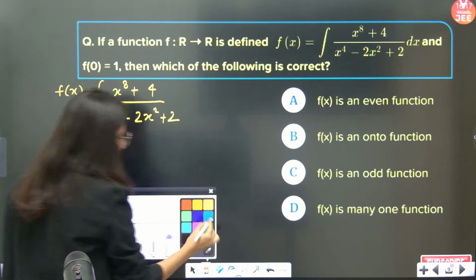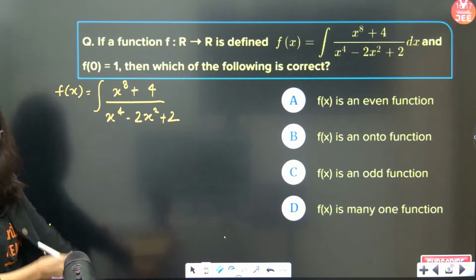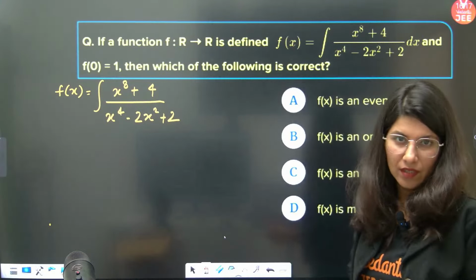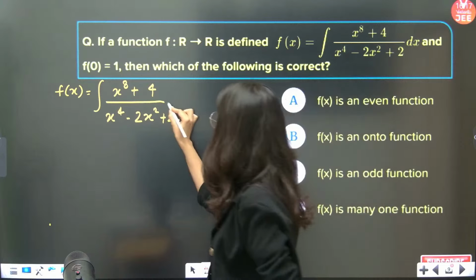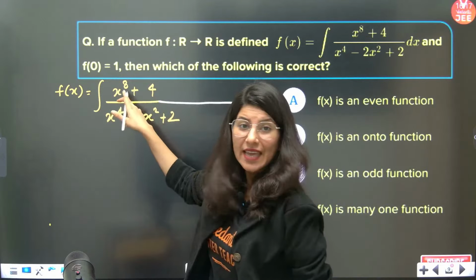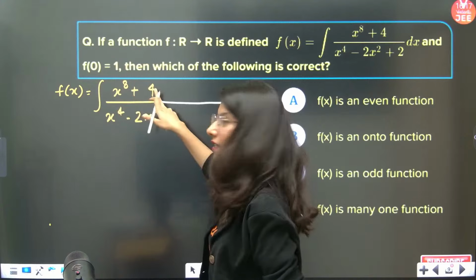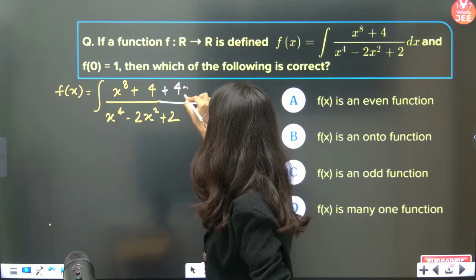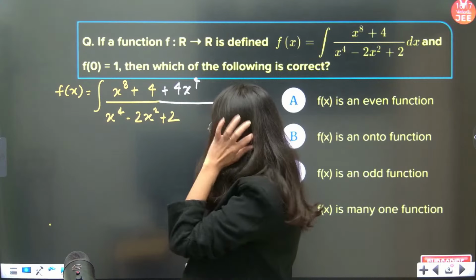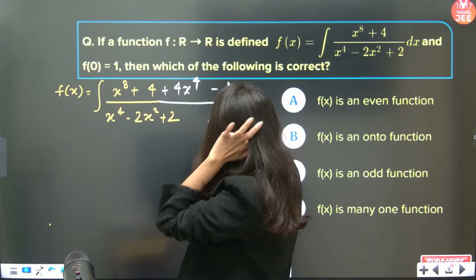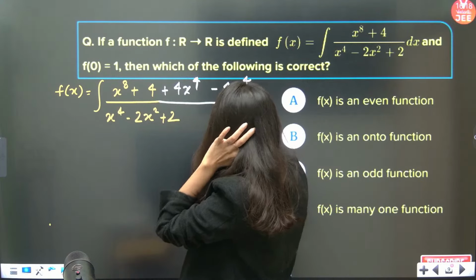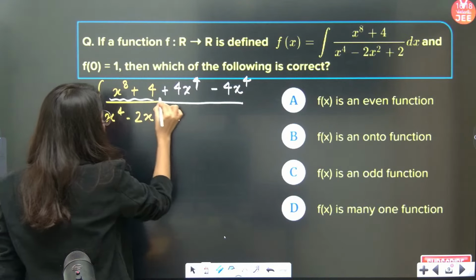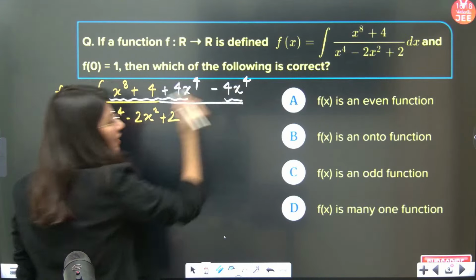I cannot integrate this right away, but I have to make the numerator a perfect square. To make it a perfect square, x power 4 ka square, this is 2 ka square. So I am going to add 4x power 4 and minus 4x power 4. Why, ma'am, why are you doing this? Because this part is becoming a perfect square and this is itself a perfect square.